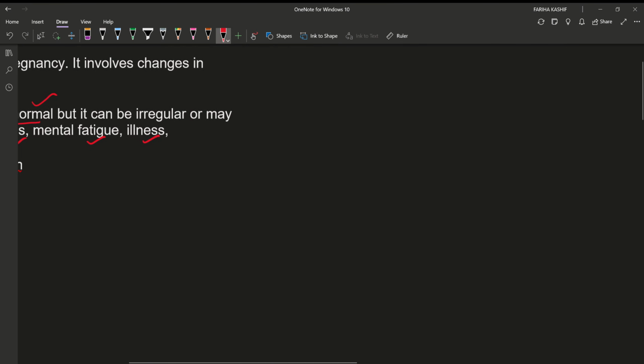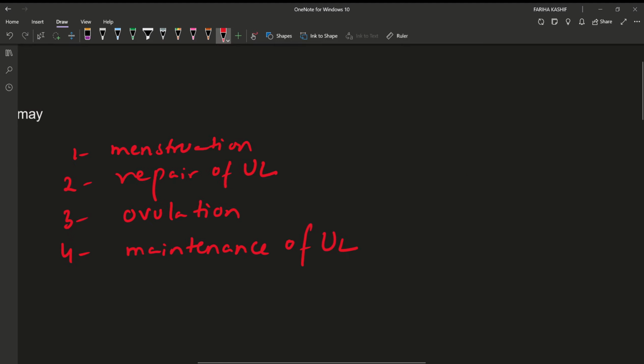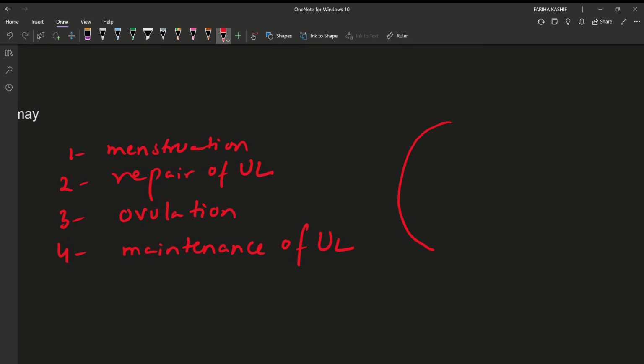Just list them down. Number 1, menstruation. Number 2, repair of uterine lining. Number 3, ovulation. And number 4, maintenance of uterine lining. So 4 events happen in the whole menstrual cycle.